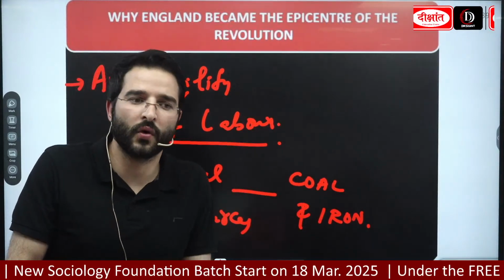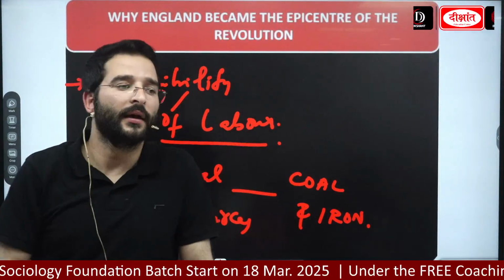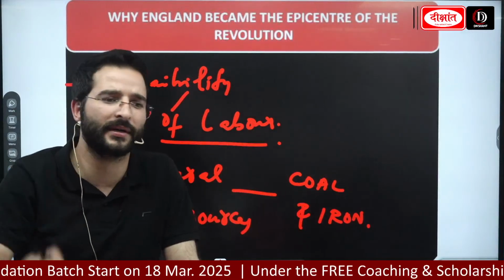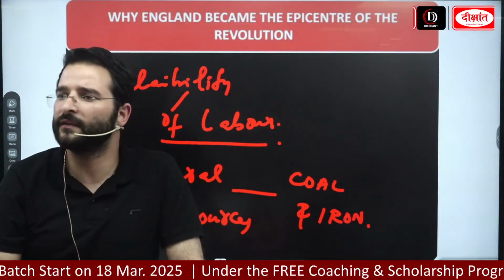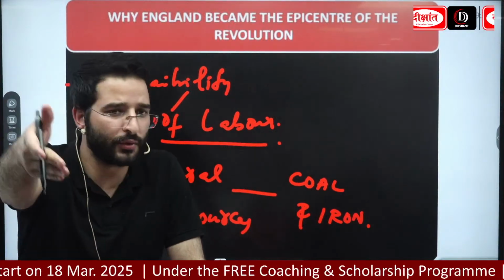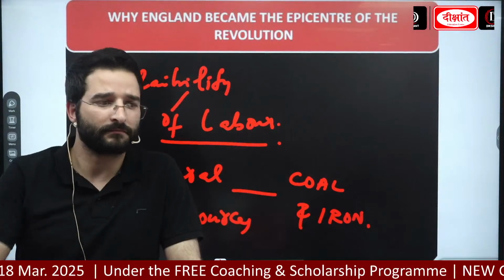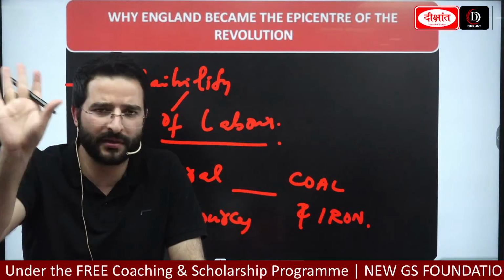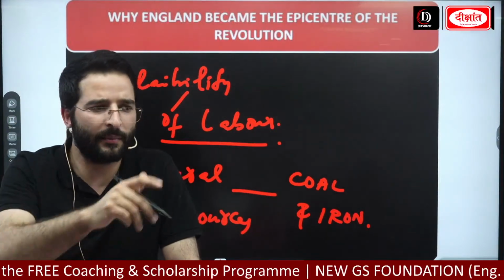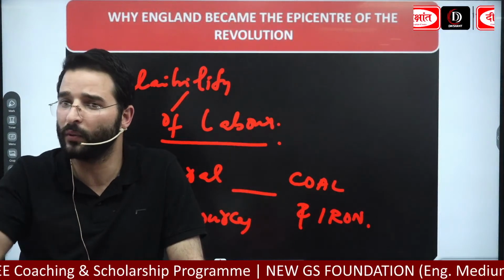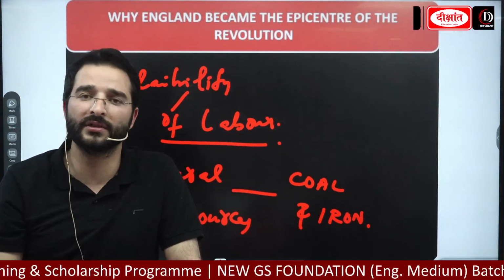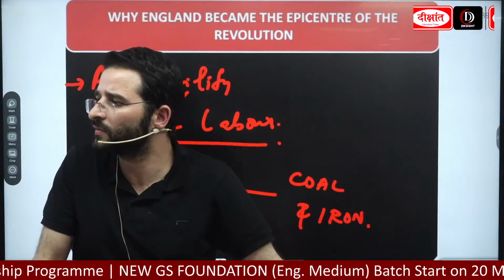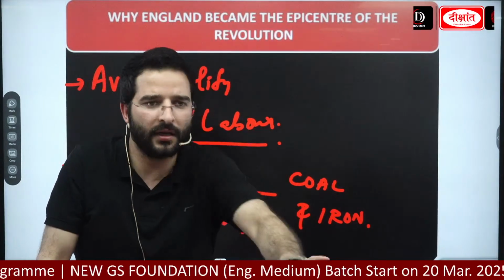So if they ask you tomorrow, a question came here also, why England became the epicenter of the industrial revolution. First point, political stability, where other nations were involved in civil wars and revolutions. The French revolution was happening in France, the American revolution in America, but Britain was going through peace. Second, labor, capital, and many colonies. It was said that the sun never set on the British Empire. In the entire human history, the largest empire was the British Empire.